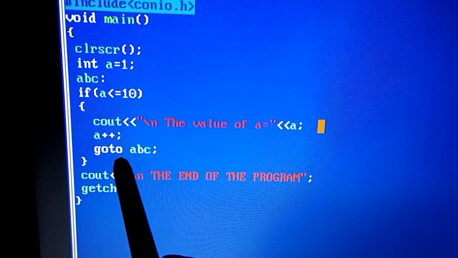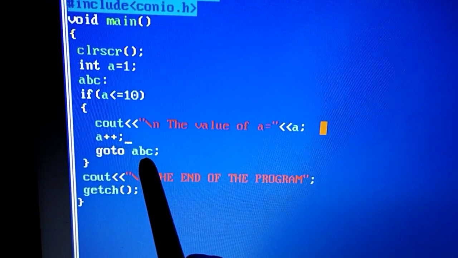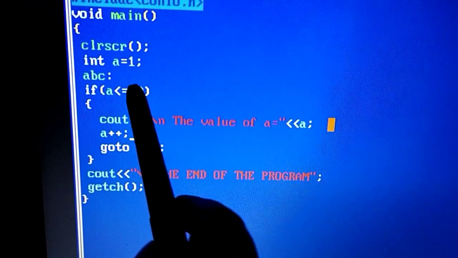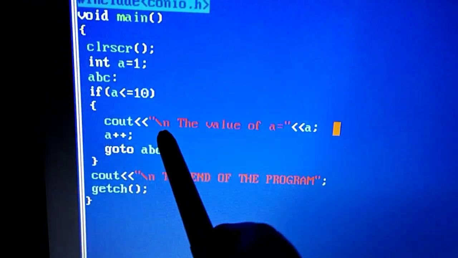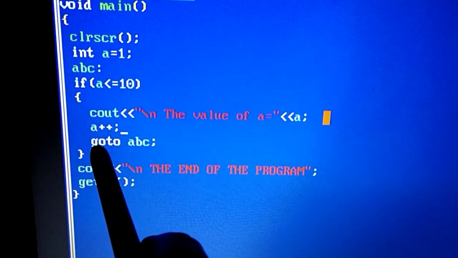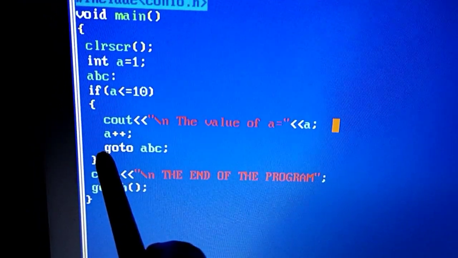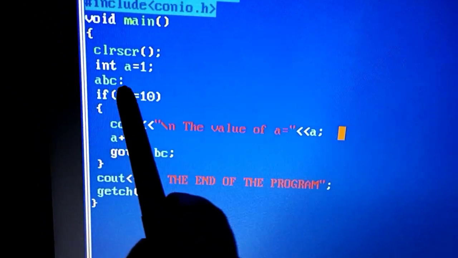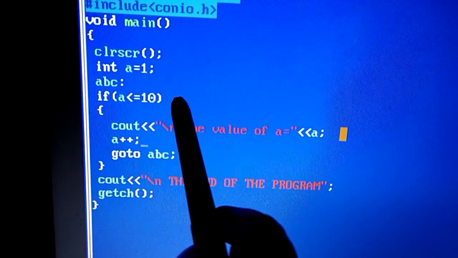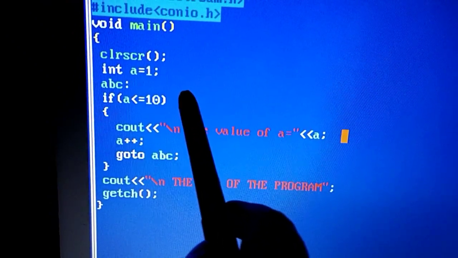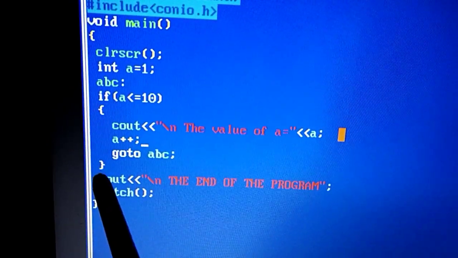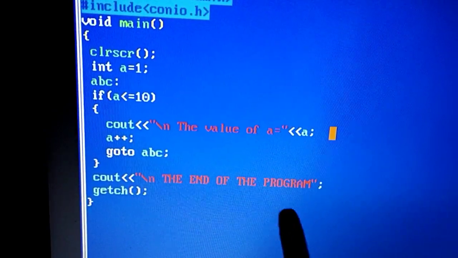Then again you mentioned go back to the label ABC. It will jump back here, and it will check 3 is less than 10. Yes, again this statement will execute. Now once the value of A reaches 11, I mentioned over here go back to ABC. It reaches back here. Is 11 less than 10? No. Is 11 equal to 10? No. So the condition becomes false. So this code will not execute anymore. It will come out of the if, and it will display the end of the program.